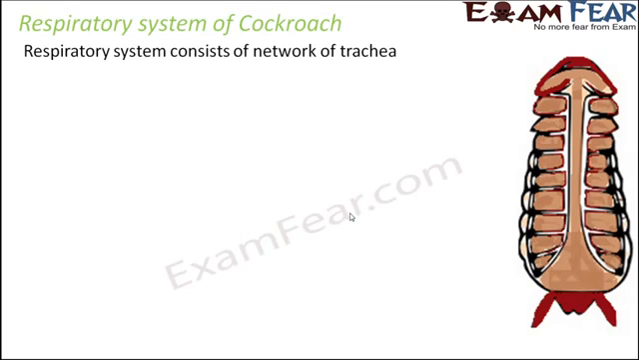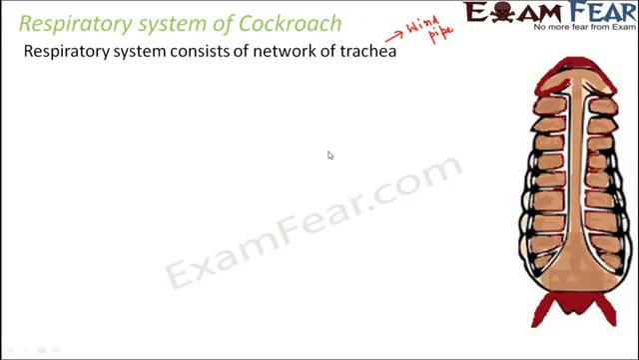We all know what is trachea. Trachea is nothing but the windpipe. It is a tubular structure which helps to conduct the air. So this cockroach, being terrestrial, it takes oxygen from the air which is present in its surroundings.